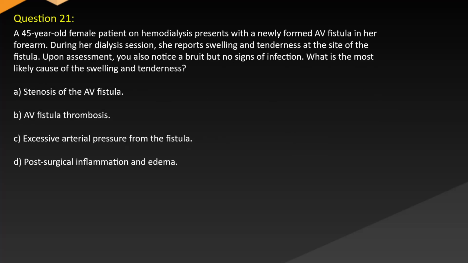Question 21. A 45-year-old female patient on hemodialysis presents with a newly formed AV fistula in her forearm. During her dialysis session, she reports swelling and tenderness at the site of the fistula. Upon assessment, you also notice a bruit but no signs of infection. What is the most likely cause of the swelling and tenderness?